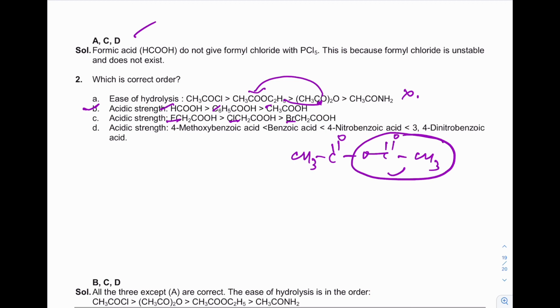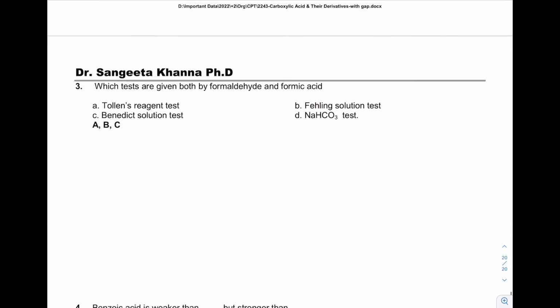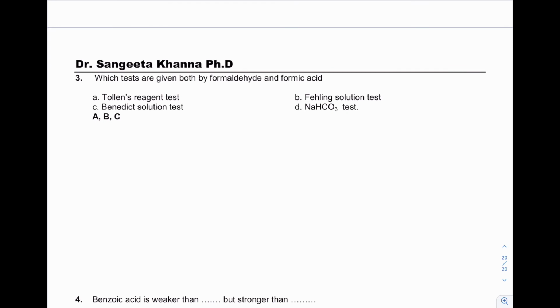Fluorine exerts more minus I. And acidic strength, 4-methoxybenzoic acid is the weaker one because methoxy exerts plus M effect. Then benzoic acid. Then 4-nitrobenzoic acid with minus I and minus M. And 2 nitro groups exert more minus I and minus M. So yes, B, C, D are correct. Which test is given by both formaldehyde and formic acid? Fehling's solution, Benedict reagent and Tollens reagent. And the last test is shown by only formic acid, not by formaldehyde.